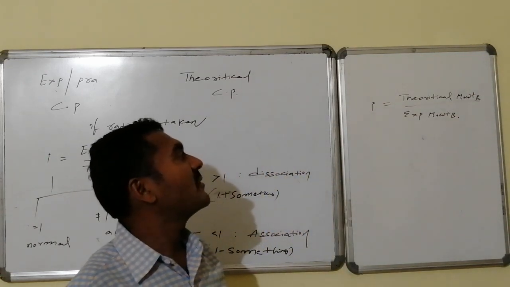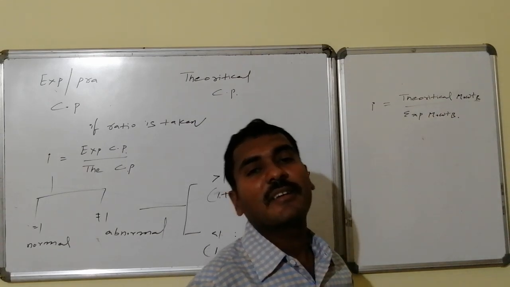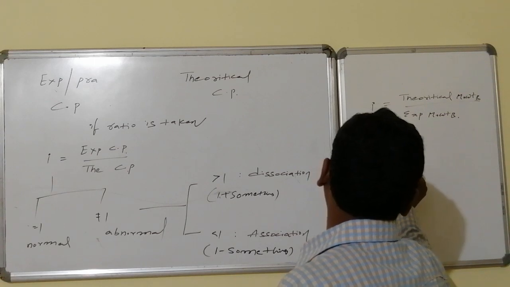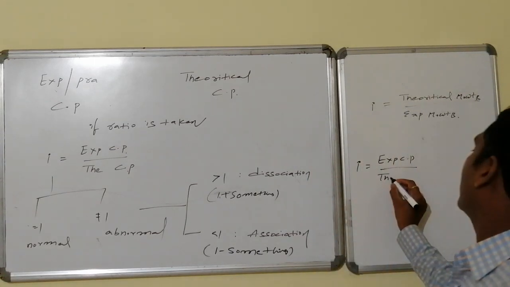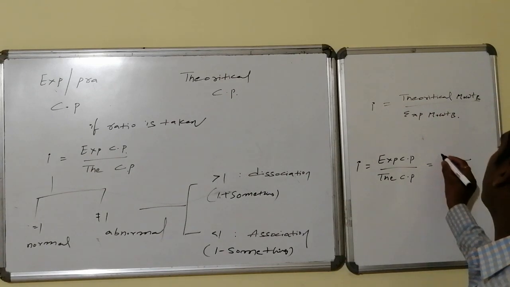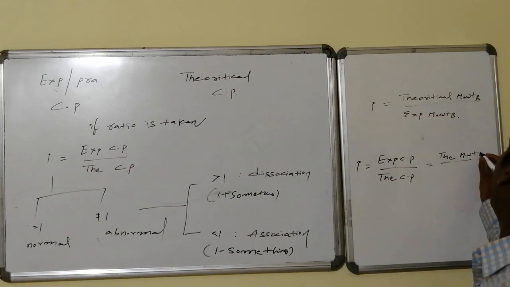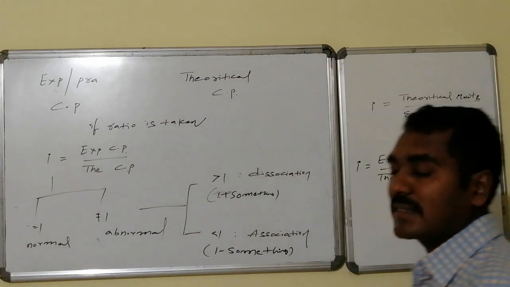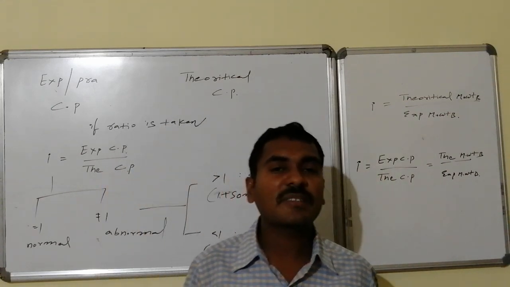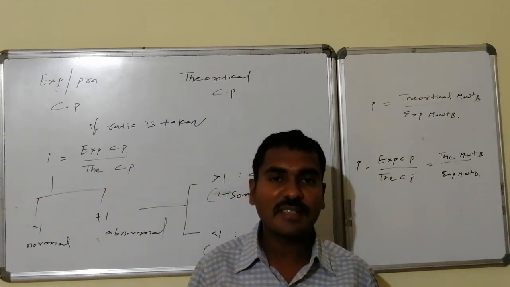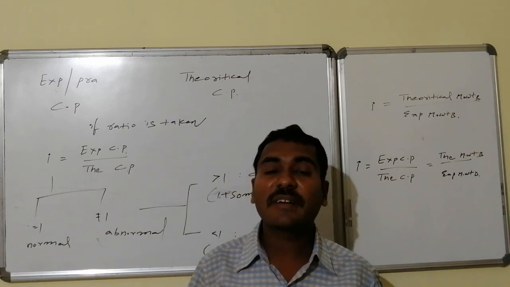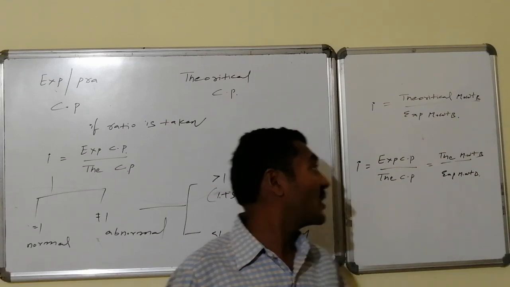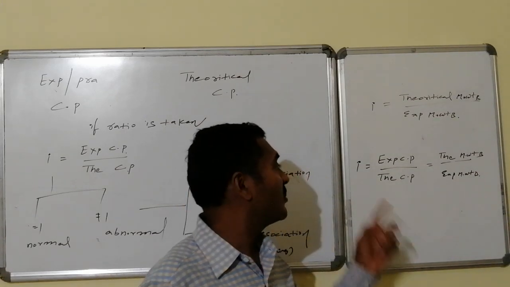i can also be expressed in terms of molecular weight. That can be given by i is equal to theoretical molecular weight divided by experimental molecular weight. Thus, i can be given by experimental colligative property divided by theoretical colligative property, which also becomes equal to theoretical molecular weight of solute divided by experimental molecular weight of solute. Thus, i can be defined as the ratio between the two varieties of colligative properties, that is experimental to theoretical. Otherwise, the ratio between the two varieties of molecular weight, that is theoretical molecular weight to experimental molecular weight, is equal to i.